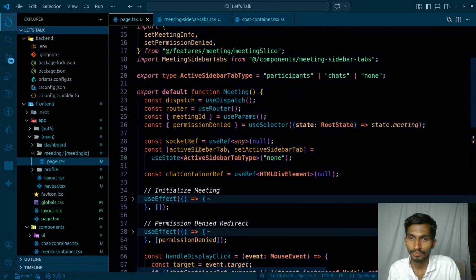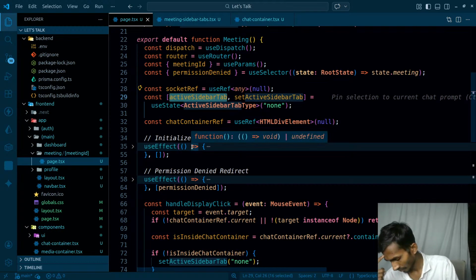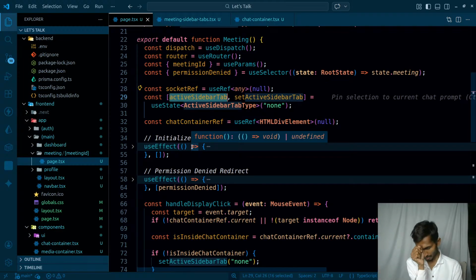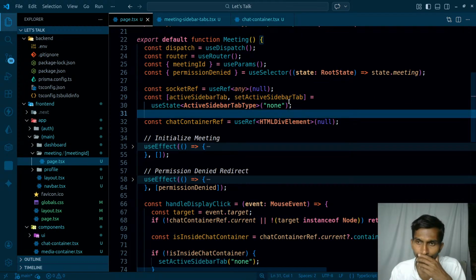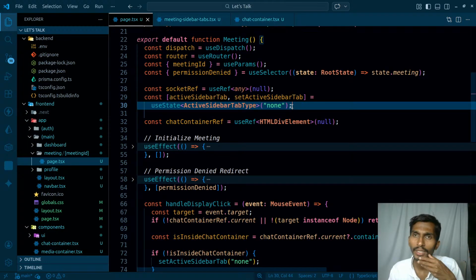I have this active sidebar tab, right? If I'm clicking on the sidebar, at that time it should not be. If I'm clicking outside, that's okay, but if I'm actually clicking on the sidebar, then at that time this effect should not take place.